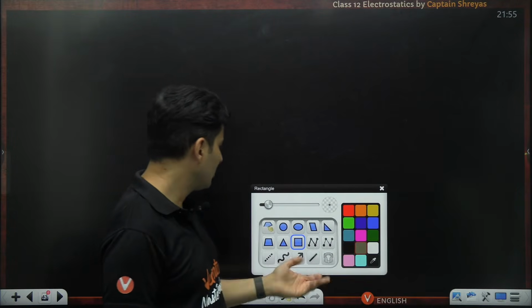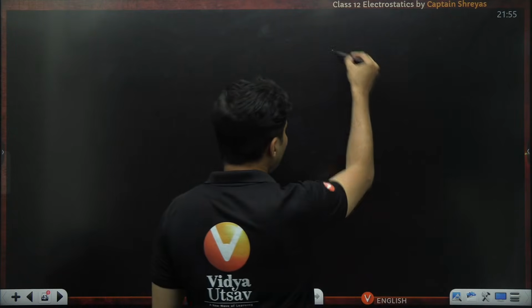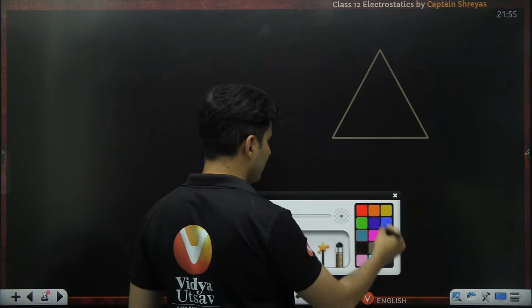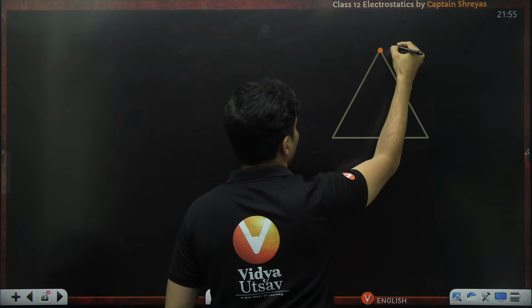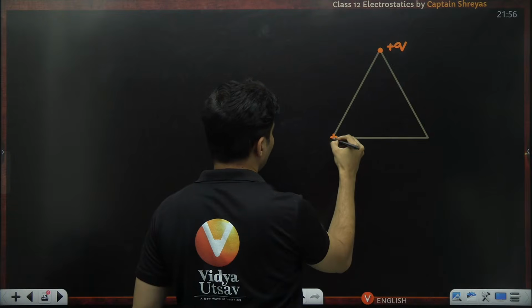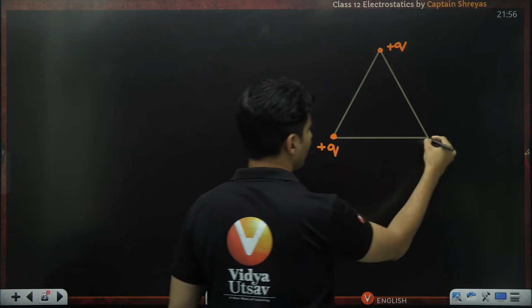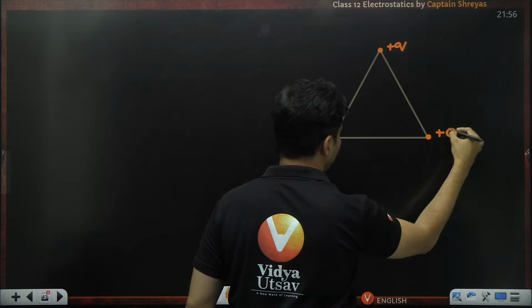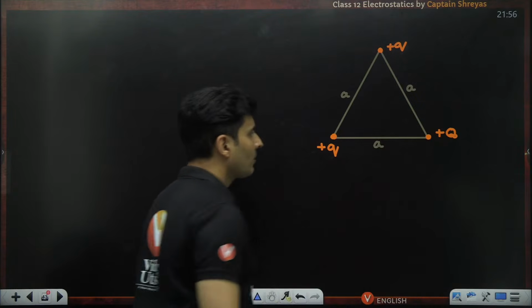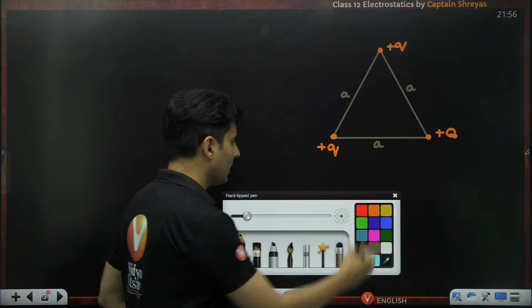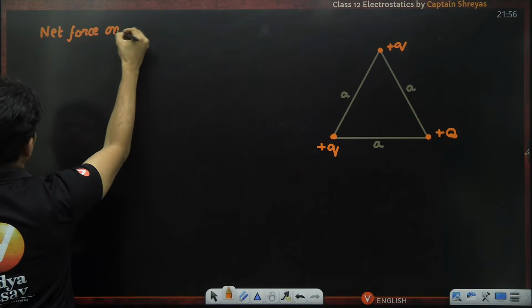There could be multiple questions on superposition. Say for example, you have a triangle like this, and let's say you have a positive Q over here, positive Q over here, and over here you have another positive capital Q. And let's say I tell you this side is A, and this is also A. Now I ask you, what is the net force on capital Q?